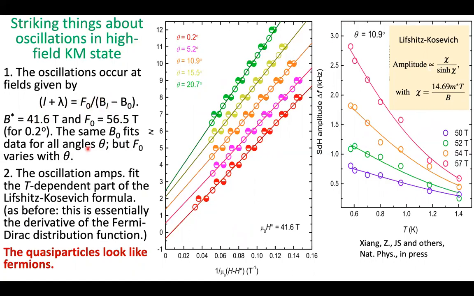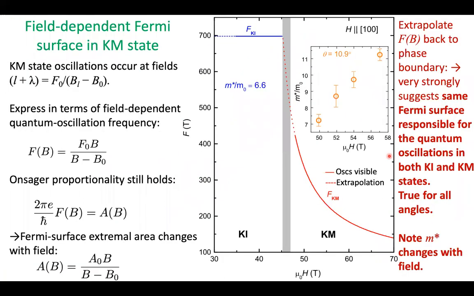The second thing to notice is that the oscillation amplitudes fit the temperature-dependent part of the Lifshitz-Kosevich formula. You can see it over here. As before, the Lifshitz-Kosevich formula is essentially a derivative of the Fermi-Dirac distribution function, and therefore we can say that whatever these quasiparticles are, they really look like fermions.